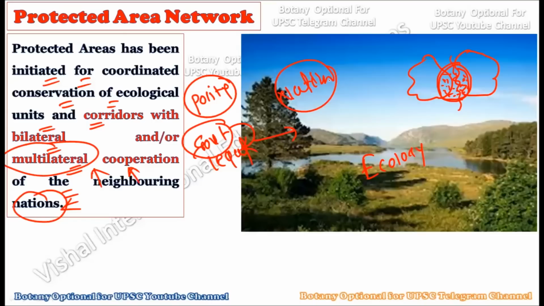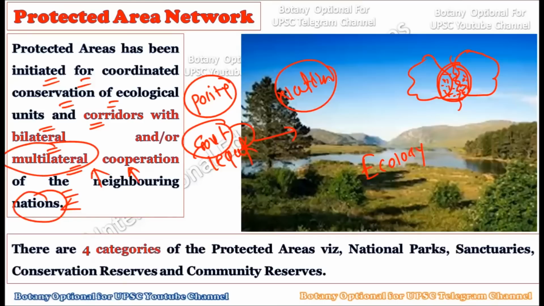Because here we want to conserve nature, and while conserving it, we want cooperation right from the governments, not only of that one particular country, but also of other countries as well. Now, actually, there are four categories of protected areas. Okay, the very first is the national park, second are the sanctuaries, third is the conservation reserves, and fourth is the community reserve. And as we have already discussed, we are going to deliver a lecture on these individual topics very soon.